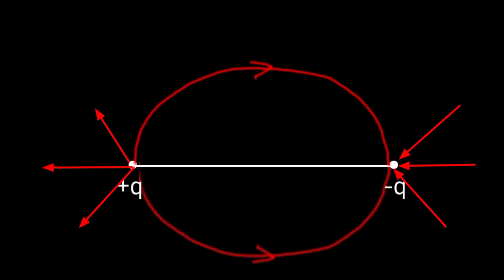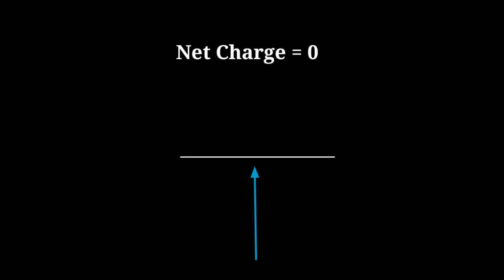To explain this in another way, I will be giving you an example of a dipole, which I learned this year in high school. A dipole is made up of equal and opposite charges separated by some distance. We can see the electric field lines originating from the positive Q charge and going to the negative Q charge. Looking from afar, from the observer's perspective, there's nothing. The dipole kind of disappears and we are left with a net charge of 0.